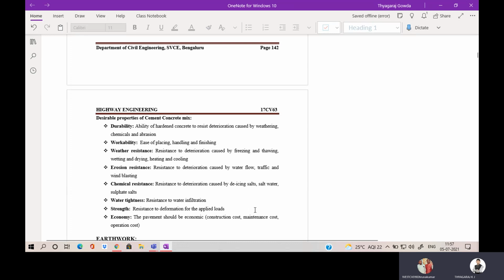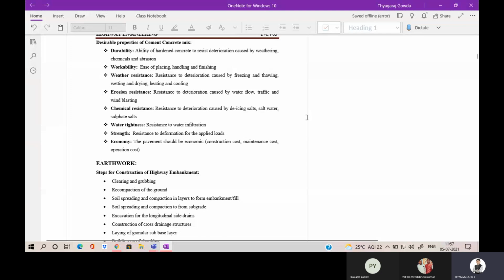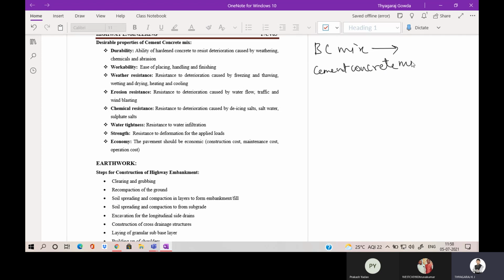Concrete mix. Okay. So as we all know, there are two types of mixes. One is the bituminous mix, that is the BC mix we are going to call, and another one is the concrete mix, that we can call the cement concrete mix. So as we all know, when the traffic is lesser and the rainfall is more, we are going to provide the cement concrete mix rather than the bituminous concrete mix.